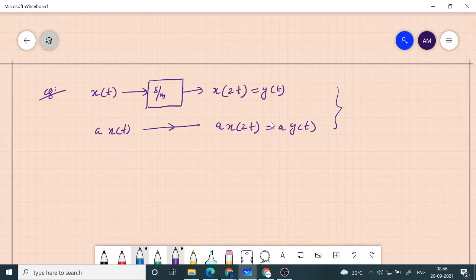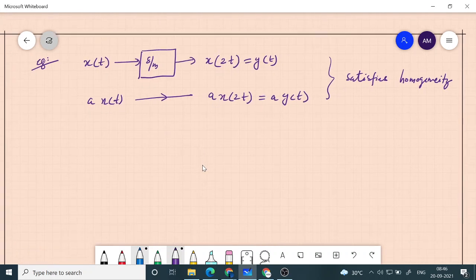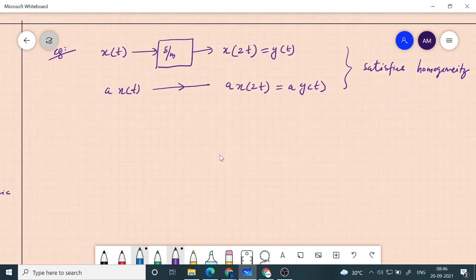Therefore it satisfies homogeneity. So this way you can check homogeneity. Only one simple thing you need to check: you give the signal directly, you get y of t. You multiply the input with a scalar value a, and then check whether your earlier output is multiplied by the same scalar quantity. If it is so, then it satisfies homogeneity.